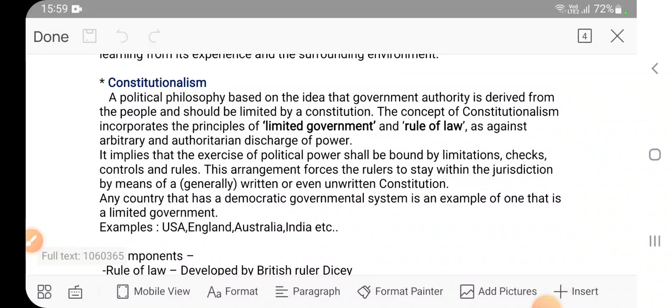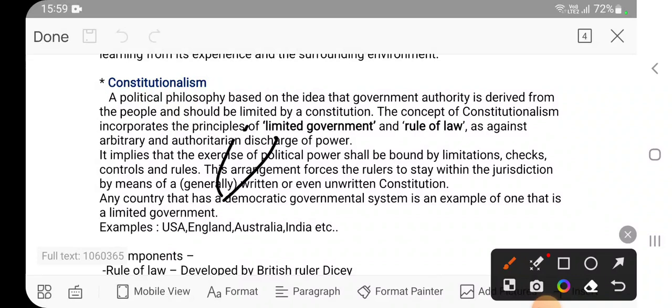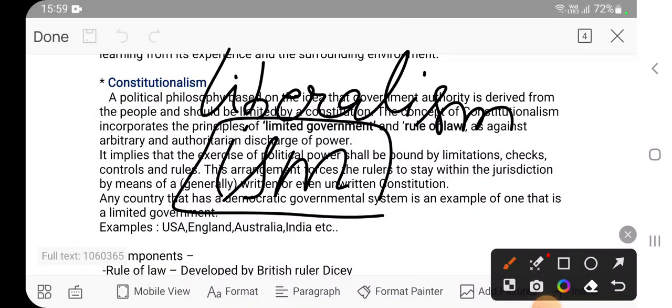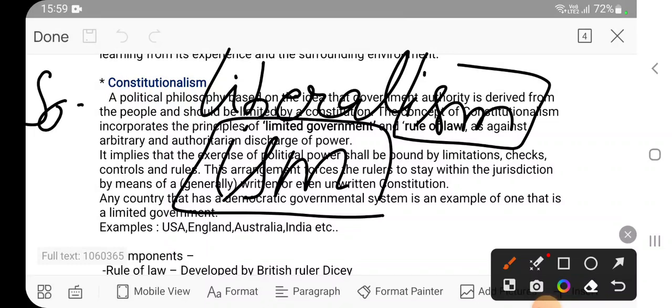So what do you mean by constitutionalism? See, whenever you find ism after any word, it becomes a certain thought, a certain ideology, a certain stream of thought. For example, we have liberalism. Okay, so ism is there, so it becomes a stream of thought. We have socialism, it is a stream of thought. Like that, there are so many streams of thought.